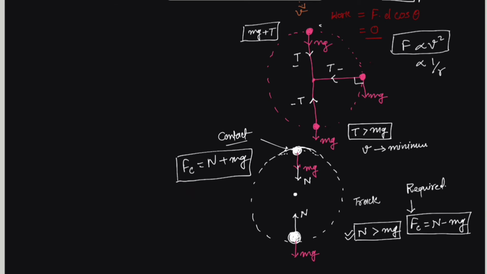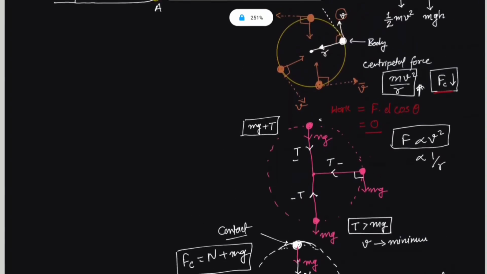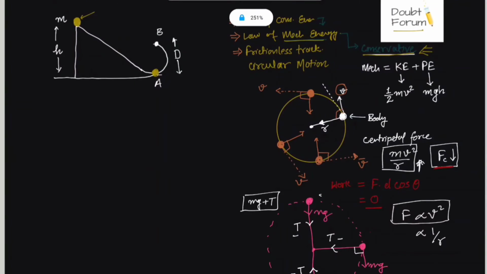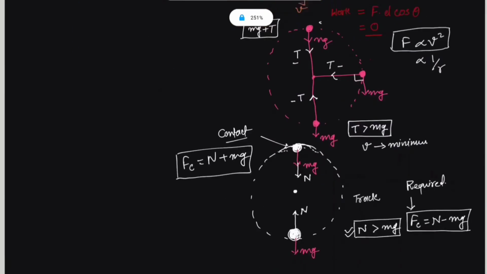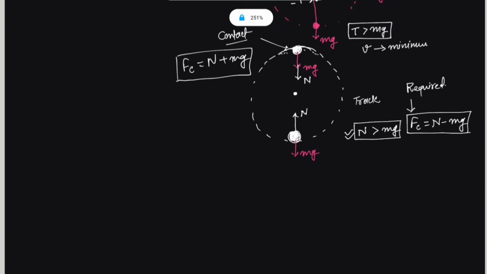In the question it is said that the object just completes the circle. Just completes the circle. So let us discuss a little bit more about the word just. Go back to the string situation.